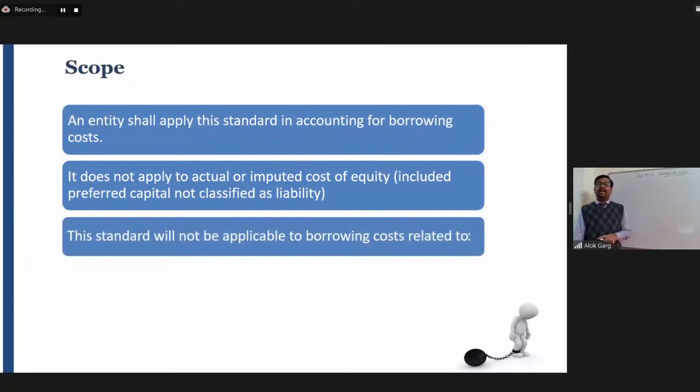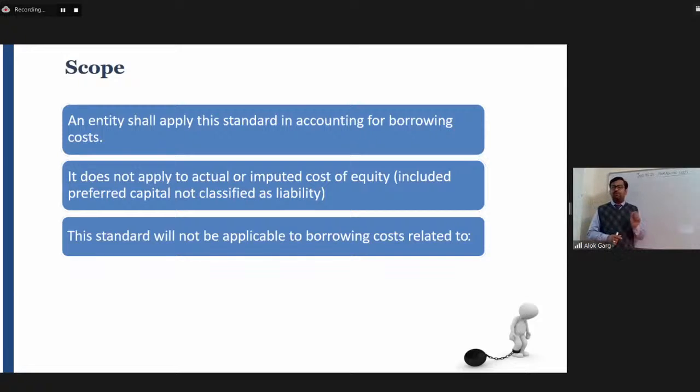It does not apply to actual or imputed cost of equity, including preferred capital not classified as a liability. For example, Reliance Power. Have you heard about Reliance Power? In 2008, Reliance Power had the biggest IPO. Even recently, Burger King has come up with an IPO roughly amounting to 850 or 900 crores. Burger King says that this amount has been used for development of stores. Or Reliance Power has said that the money which they have raised by the issuance of equity will be used to construct power plants.